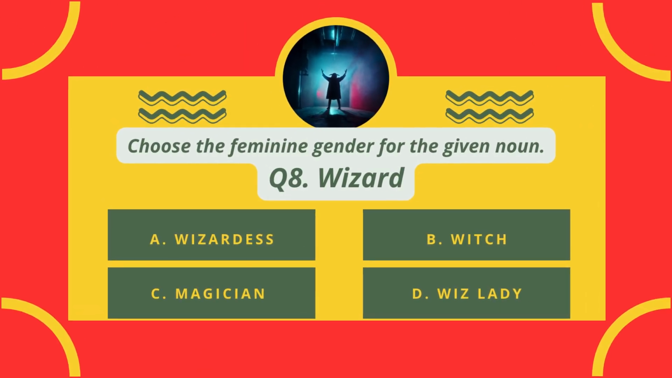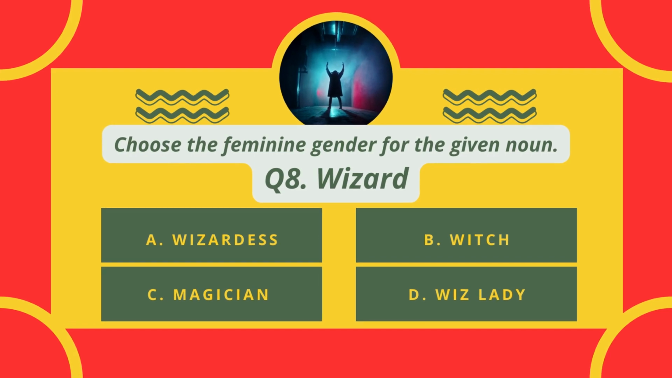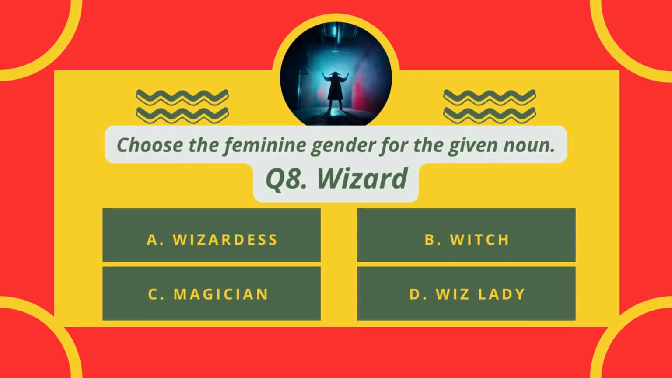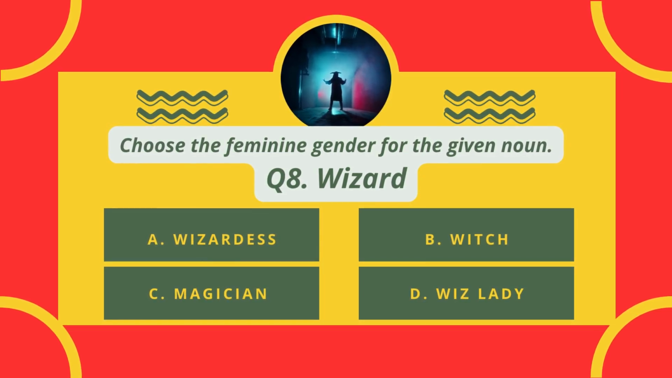Choose the feminine gender for the given noun. Wizard. A. Wizardess, B. Witch, C. Magician, D. Wizlady.